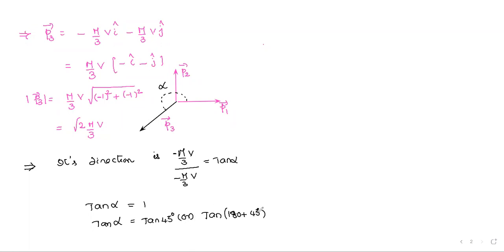Tan of 180 plus 45 is also tan 45, plus 1. That is why alpha is not 45. I am not taking the first quadrant; I got it in the third quadrant. So I prefer the angle alpha with the positive x-axis equal to 180 plus 45, that is 225 degrees with the positive x-axis. This is the angle made with the x-axis.